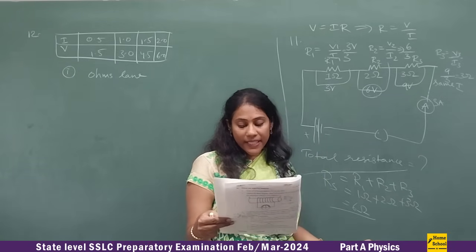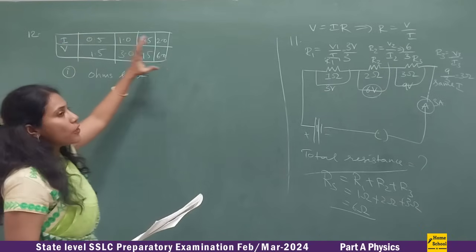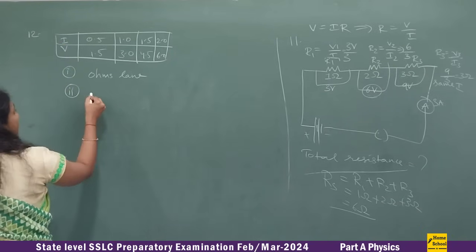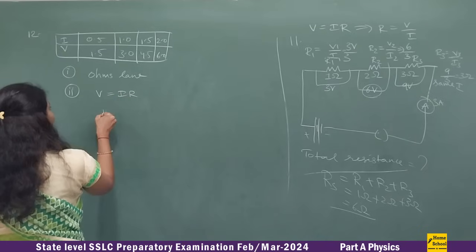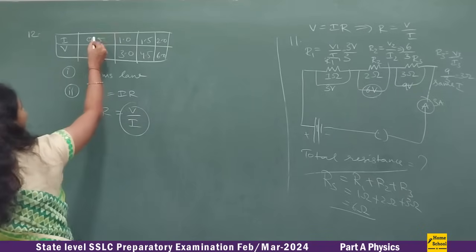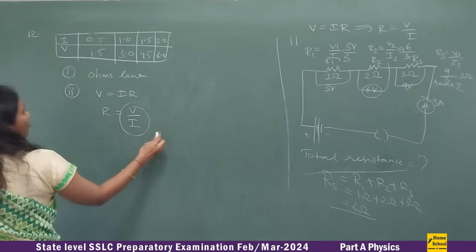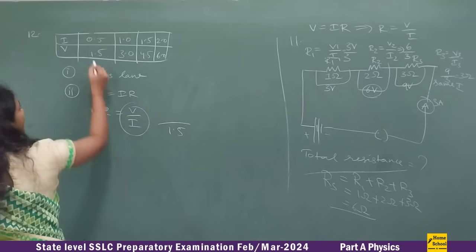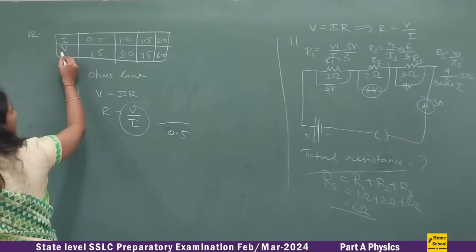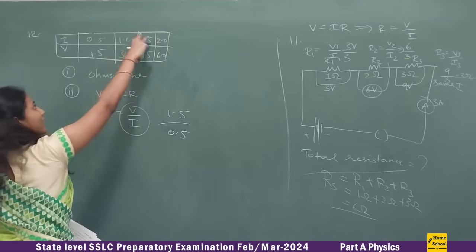And now, what is the resistance of the nichrome wire? These are the current and voltage values of a nichrome wire. They are also asking you to calculate the resistance. So what is our formula? V is equal to IR, R is equal to V by I, isn't it? Now take any of the values. It's not necessary that you consider this value. So what is the I value? 1.5 in the numerator, and the corresponding I value is 0.5 in the denominator. So these two values you can take and calculate, these two you can take and calculate, these two.